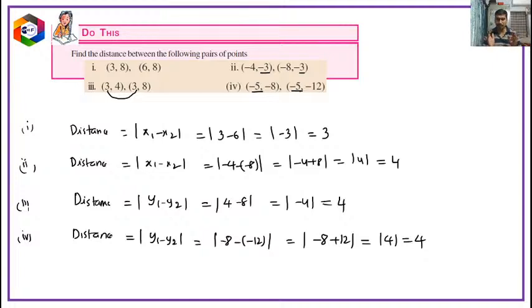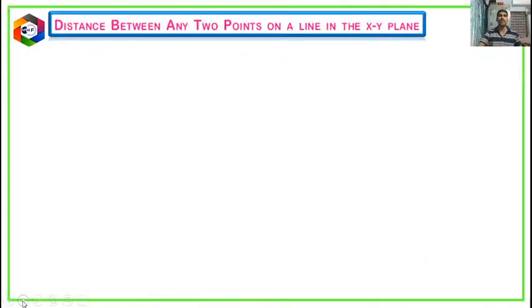So children, once again please remember, if both the points are on the x-axis or parallel to the x-axis, the distance is mod x1 minus x2. Remember, if both the points are on the y-axis or parallel to the y-axis, the distance is mod y1 minus y2. And the problems relating to this also we have discussed. Do this also. Now we will move to the actual concept.